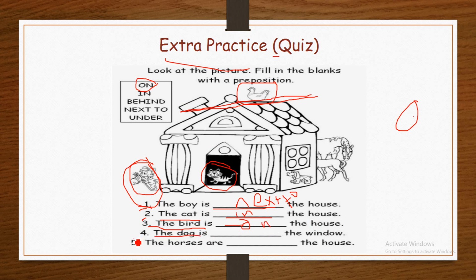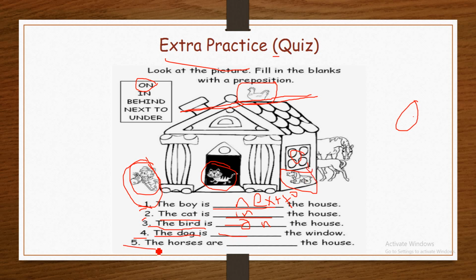The dog, number 4. The dog is blank the window. We have to find the dog. Here is the dog and this is the window. It's like the traffic light example, where the frog was under the traffic light, and here the dog is under the window.